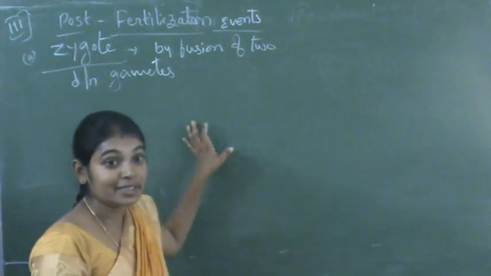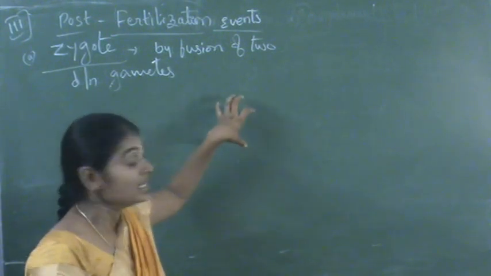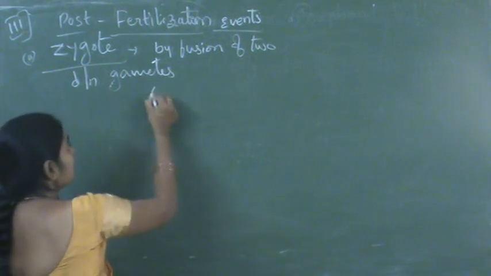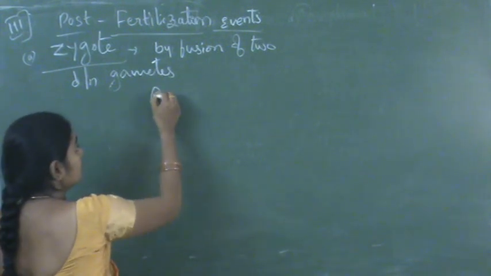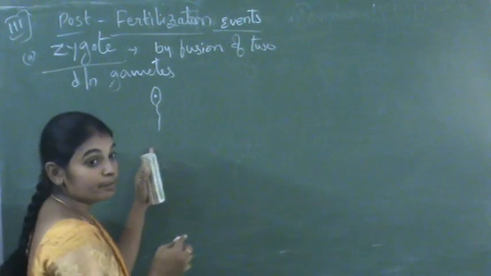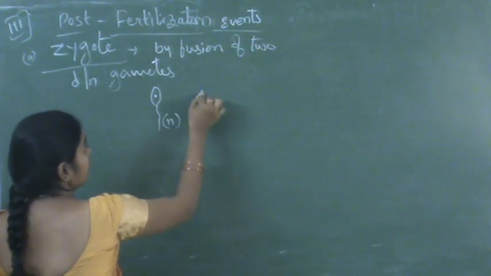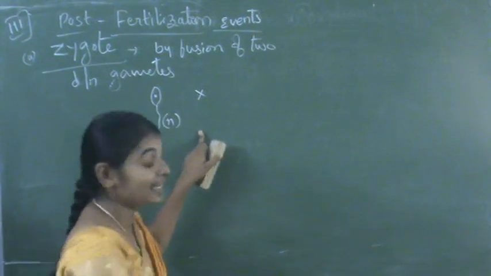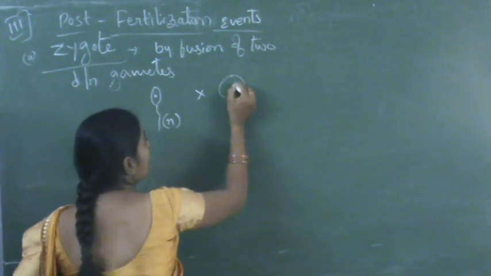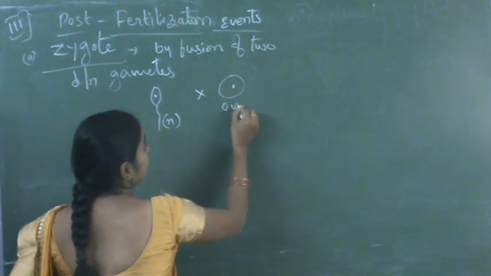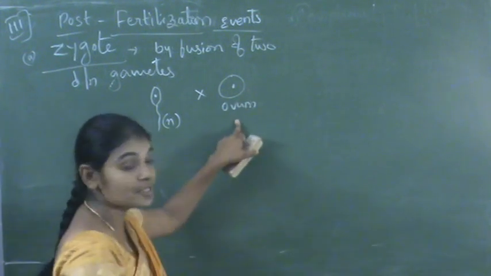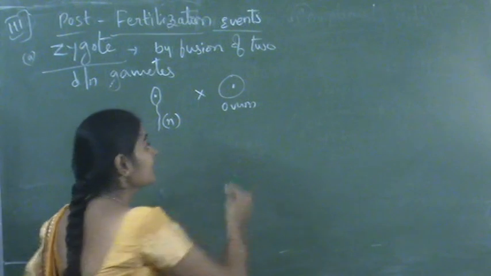And we know that the gametes are haploid. So for example, we will take one which is a sperm, haploid, and the female gamete, that is egg or ovum, and it is also a haploid gamete.